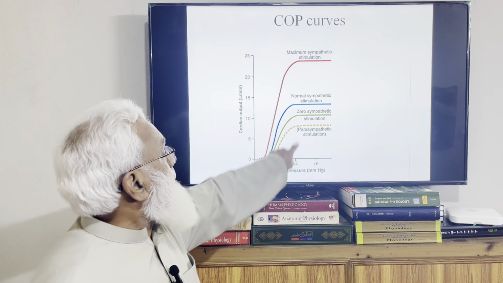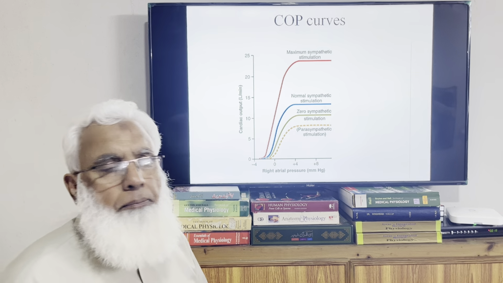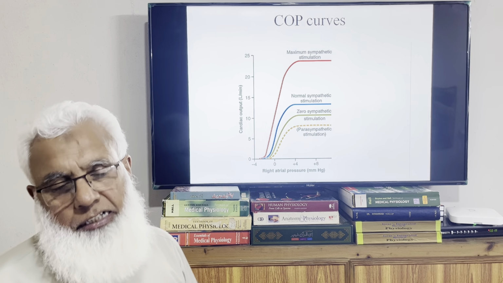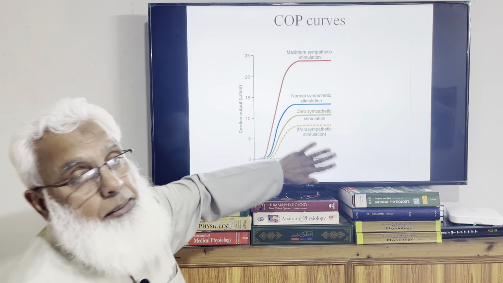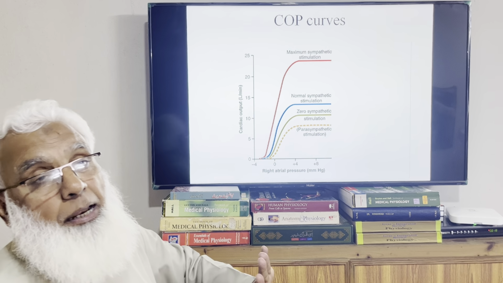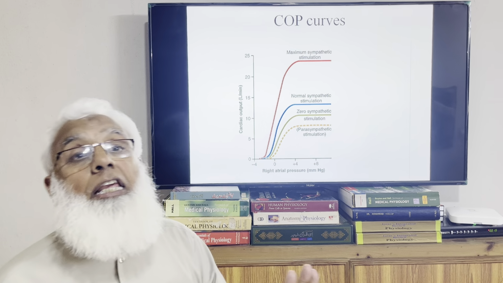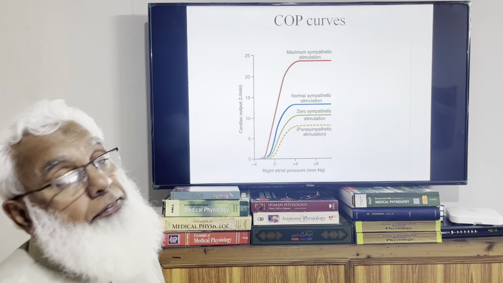At 4 millimeters, normally it should be 13, it is only 6-7 liters with parasympathetic. So both limbs of the autonomic nervous system, sympathetic and parasympathetic, tremendously affect the pumping ability of the heart, or cardiac contractility, or the activity of the heart.